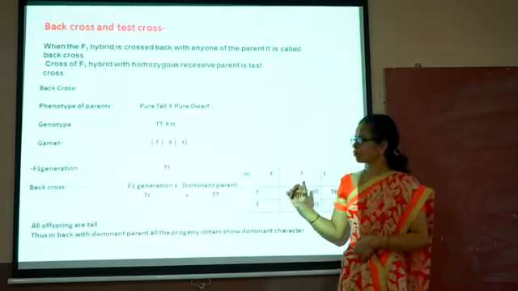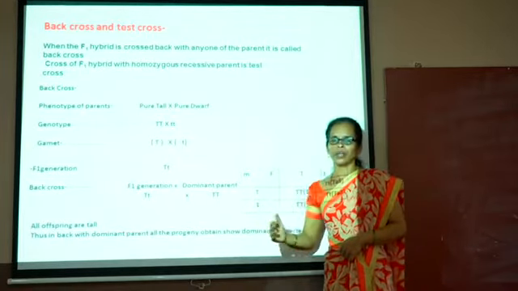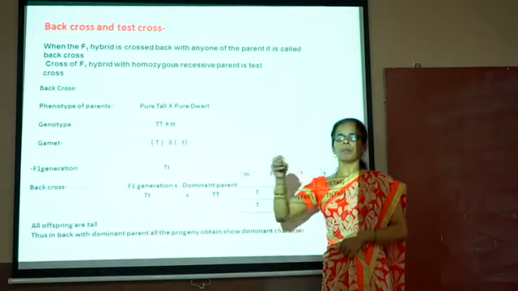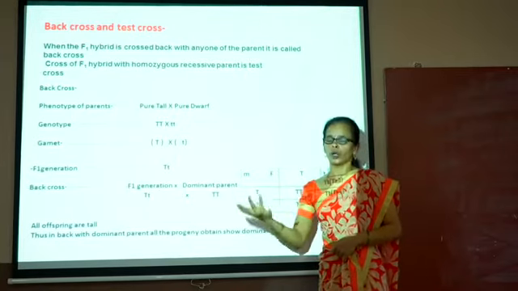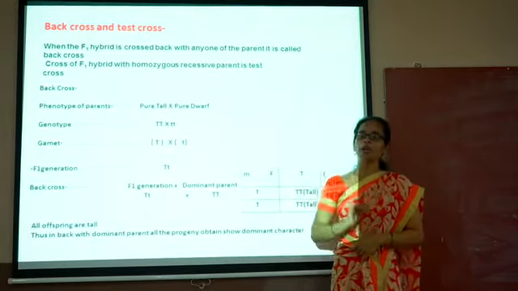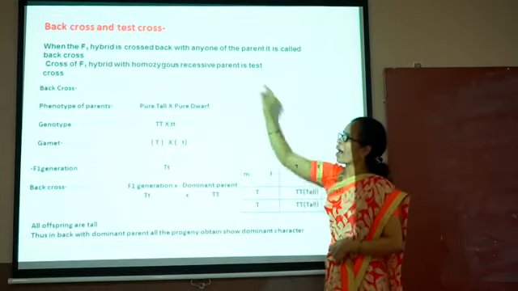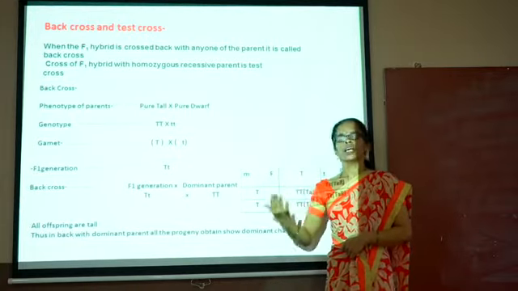Next. As we studied the different processes, monohybrid and dihybrid, we know that the parents are pure, but sometimes we don't know whether the parents are pure or not. So to find the purity of the parent, Mendel carried out two processes, the back cross and the test cross. Now what is meant by the back cross and the test cross?